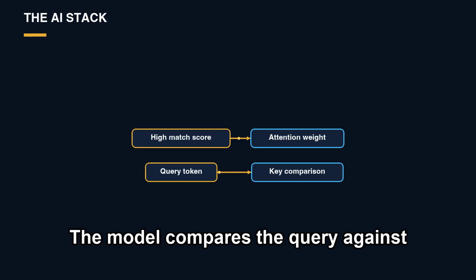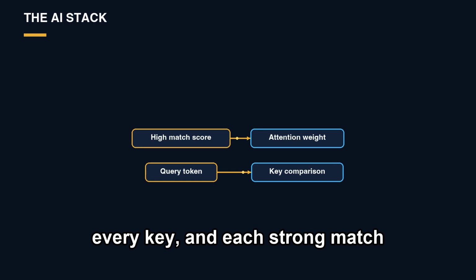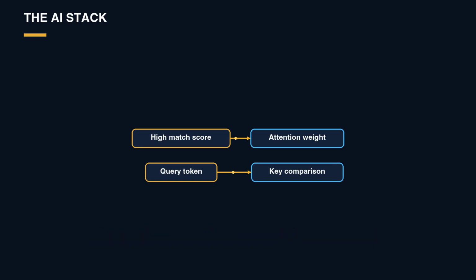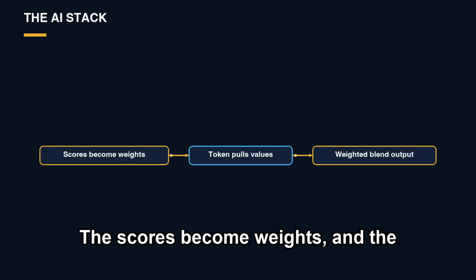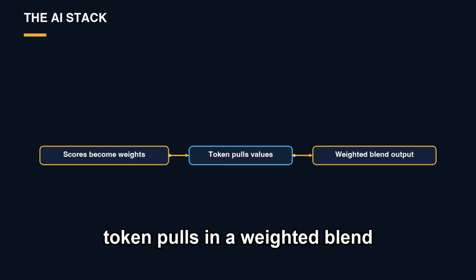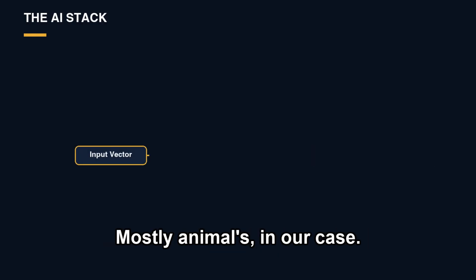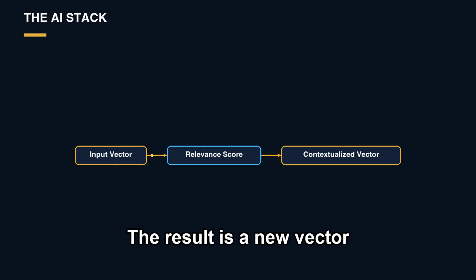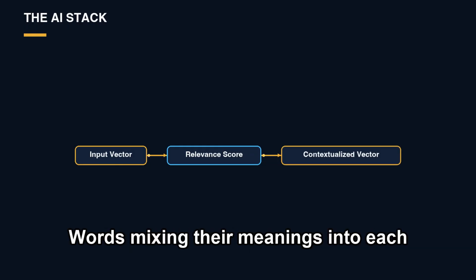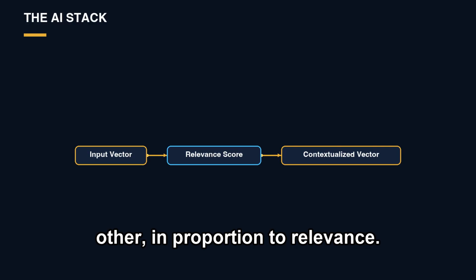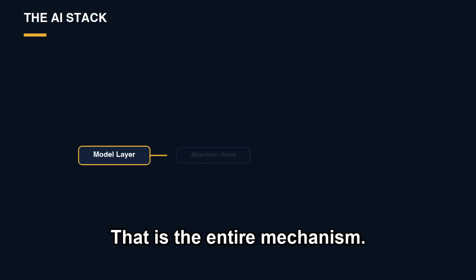The model compares the query against every key, and each strong match becomes a high attention score. Then the value is the content that actually gets shared. The scores become weights, and the token pulls in a weighted blend of everyone's values. Mostly animal's, in our case. The result is a new vector for it that literally carries animal folded inside it. Words mixing their meanings into each other in proportion to relevance. That is the entire mechanism.